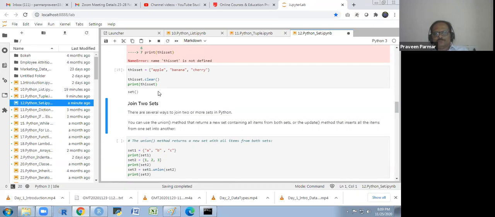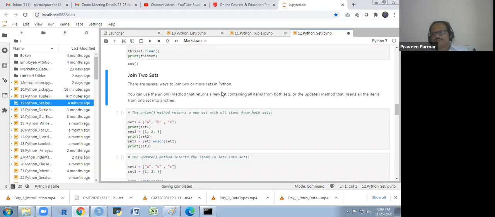Now, the next thing is joining two sets. There are several ways to join two sets in Python. You can use the union method, which returns a new set containing all items from both sets, or the update method that inserts all the items from one set into another. So we are using the union method. The first set I am writing is A, B, C, and the second set is 1, 2, 3. And set3 is set1.union(set2).